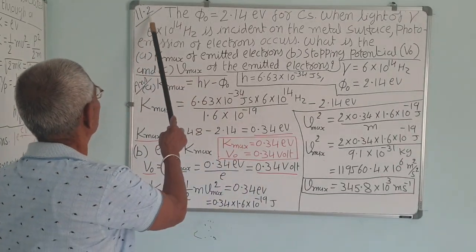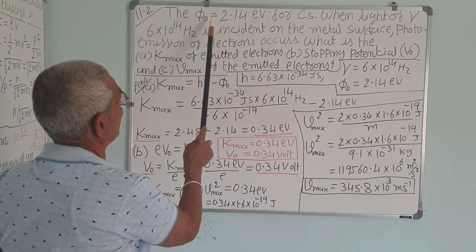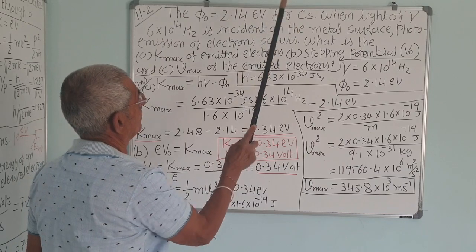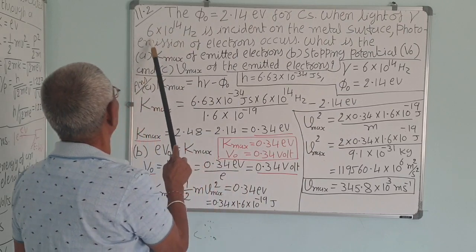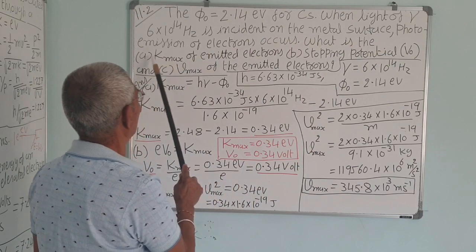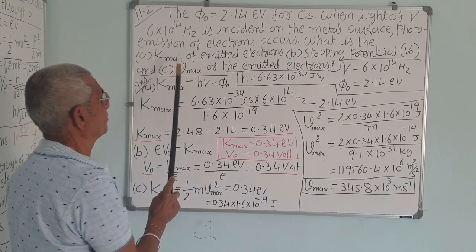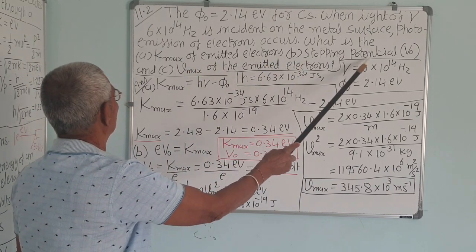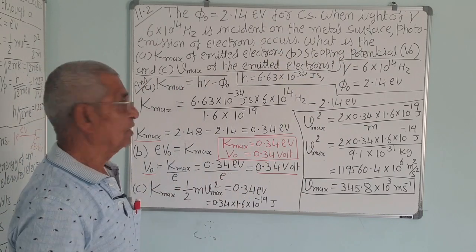Example second, 11.2. The work function phi 0 is 2.14 electron volt for a cesium metal. When light of frequency 6 into 10 to the 14 hertz is incident on the metal surface, photo emission of electrons occurs. What is number 1, the maximum kinetic energy of emitted electrons, second, the stopping potential V0, and third, the maximum velocity of the emitted electron.